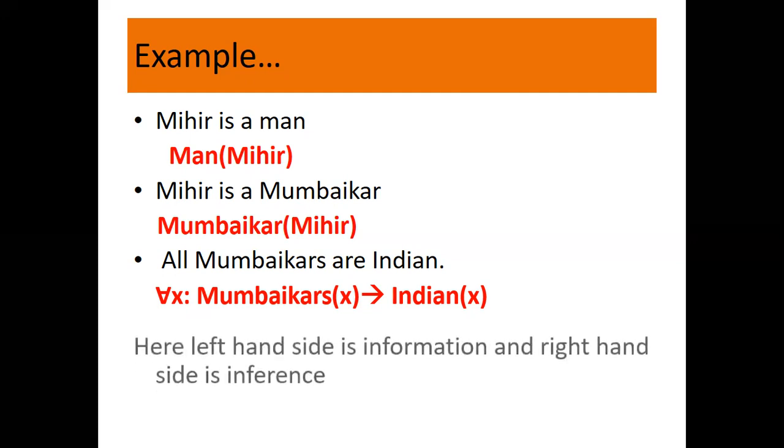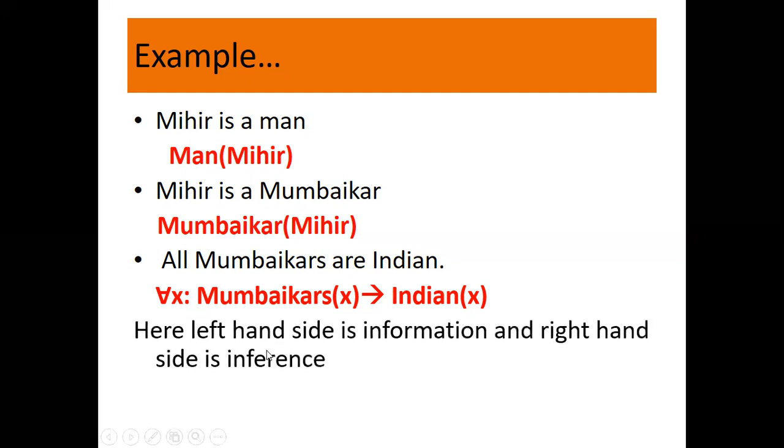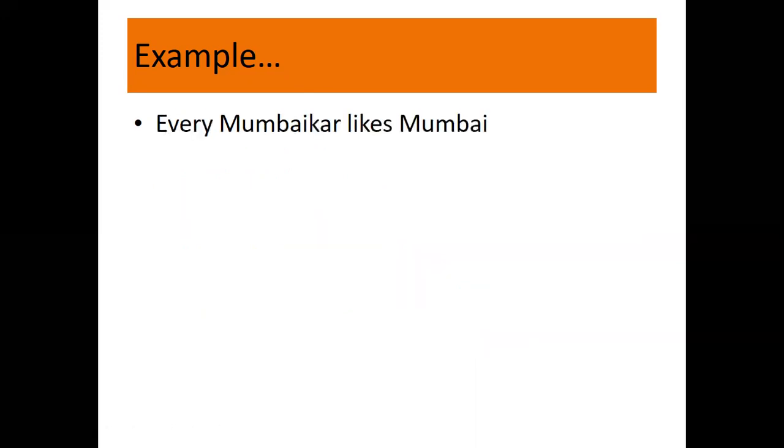Next, here the left hand side is information and the right hand side is inference. What is the information here? Information is x is Mumbaikar. What is the inference? Because x is Mumbaikar, x is Indian. That is the inference. I hope these simple examples are clear. Let us go ahead now.